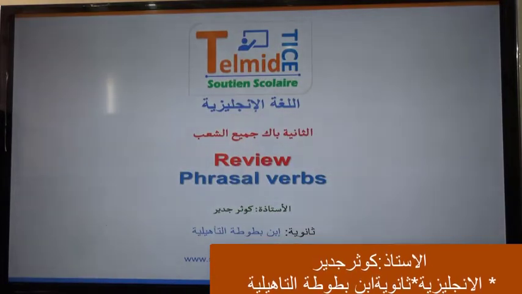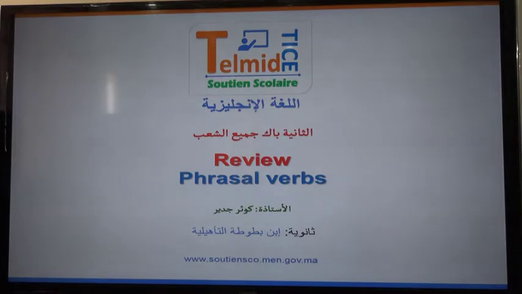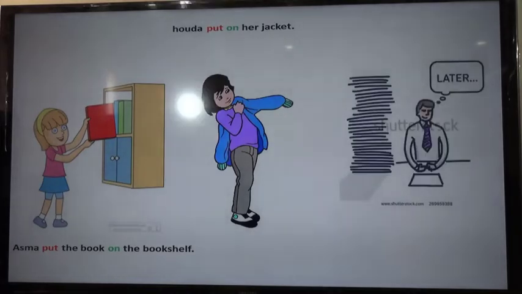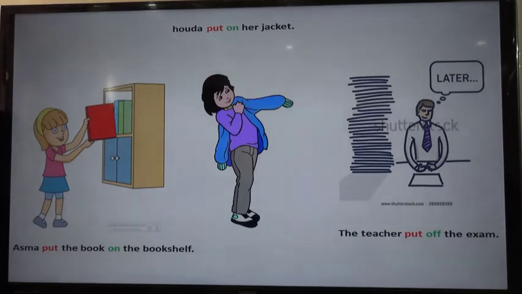So today's lesson is a review about phrasal verbs. Let's see some examples. Example number 1. Asma put the book on the bookshelf. Huda put on her jacket. The teacher put off the exam. So as you see, we are using the verb put in the three situations, but the meaning is not exactly the same. So in the first one, it's a place. The second one is wearing clothes. And the third one is postponing an exam.